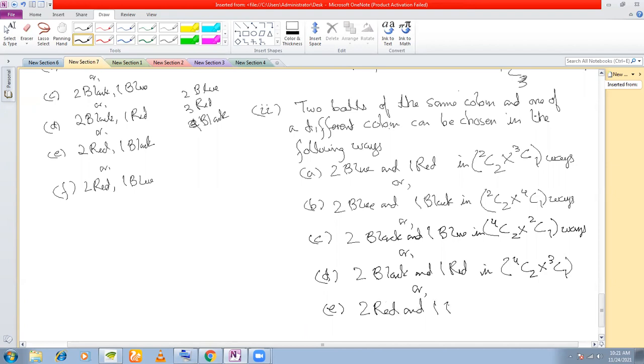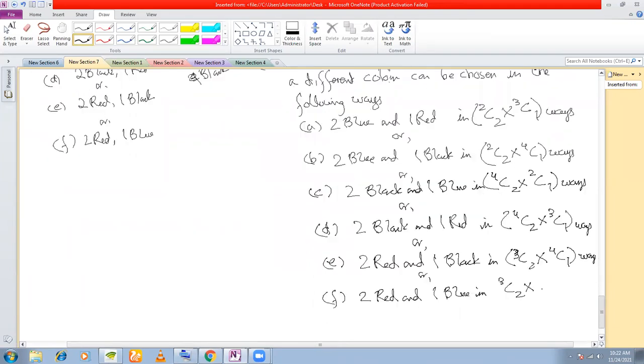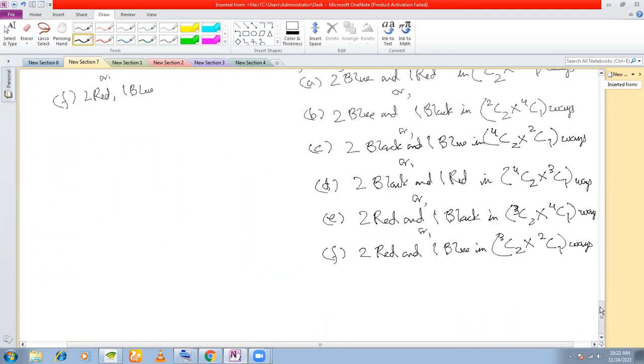2 red and 1 black. There are 3 red balls, so 3C2 into 4C1 ways, right? Or 2 red and 1 blue in 3C2 into blue, how many? 2C1 ways, right? So all these ways.